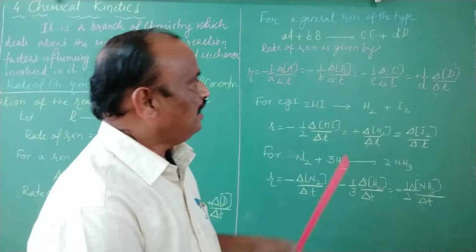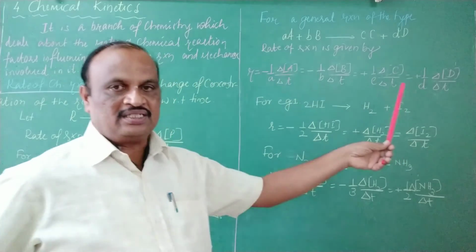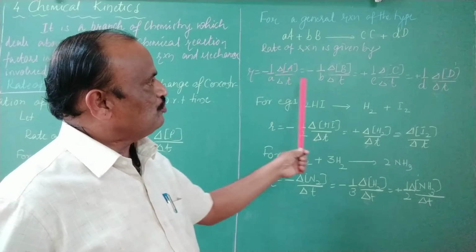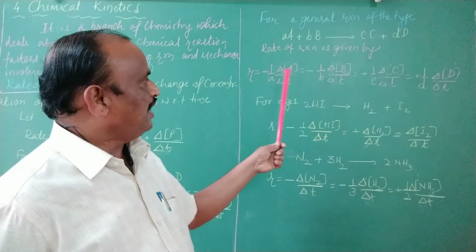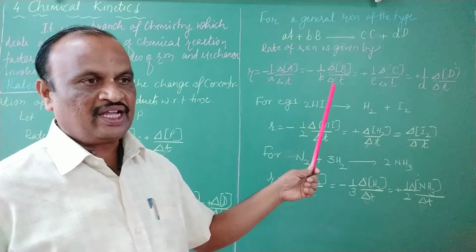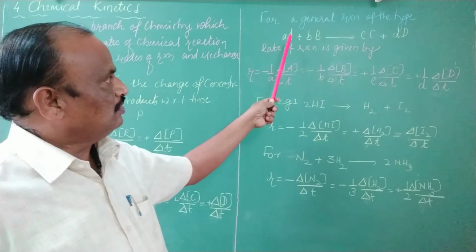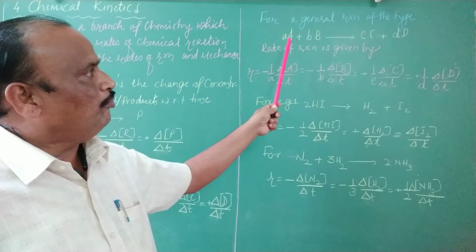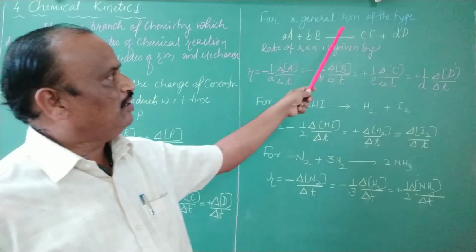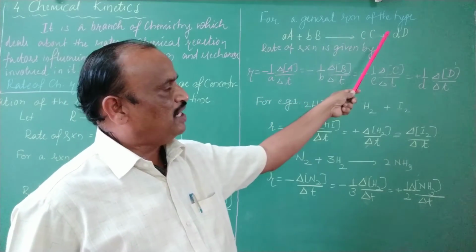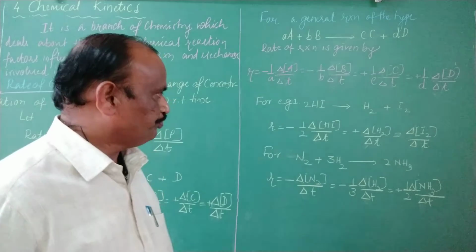That's exactly what was done in these examples. This is the way in which we write the general rate of a chemical reaction of the type: a moles of A reacts with b moles of B to give c moles of C and d moles of D.